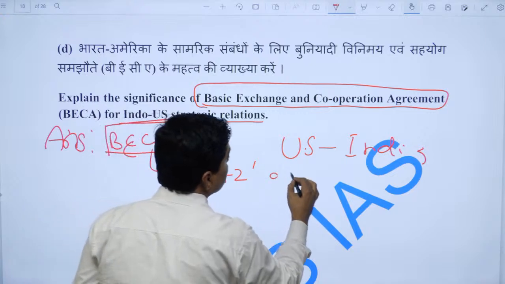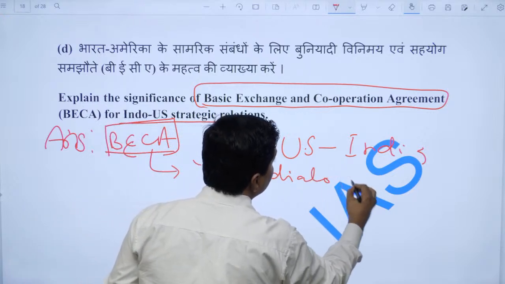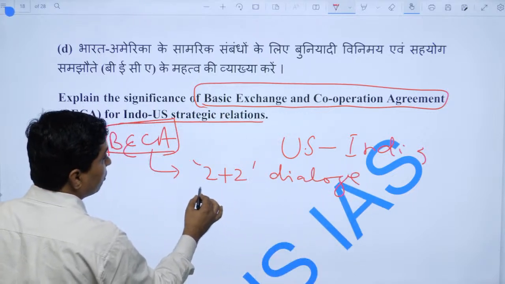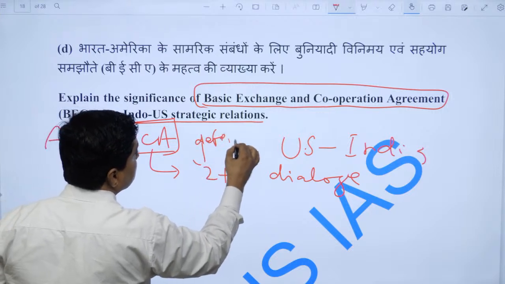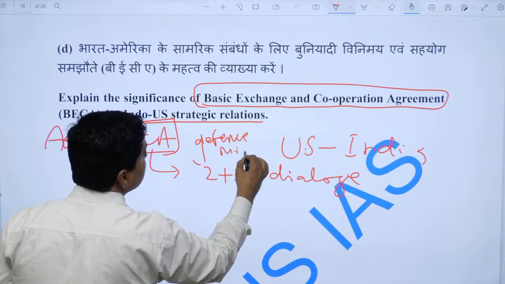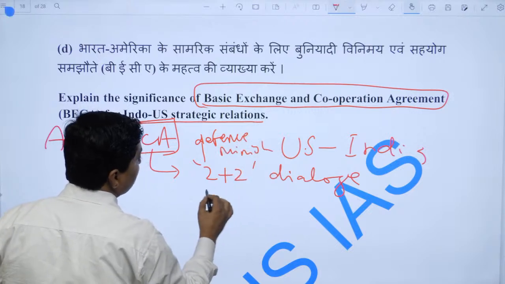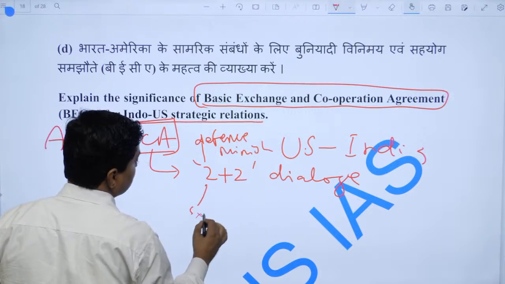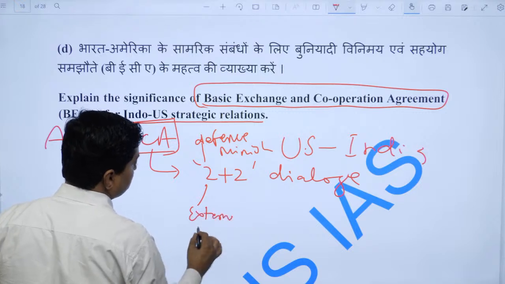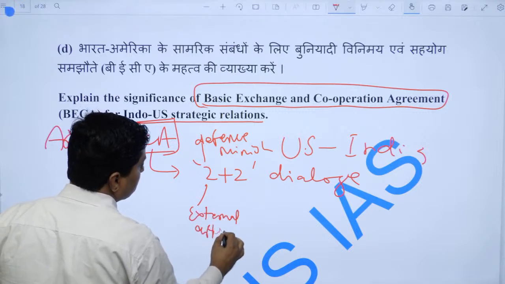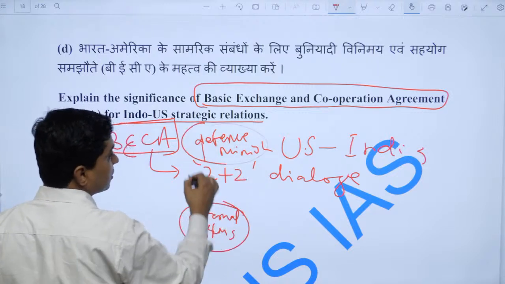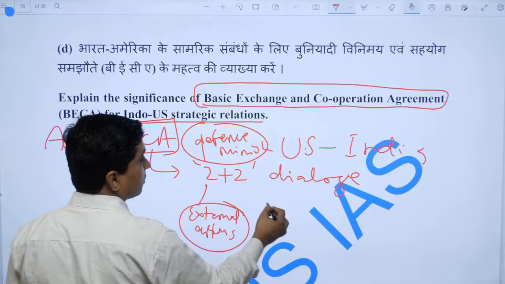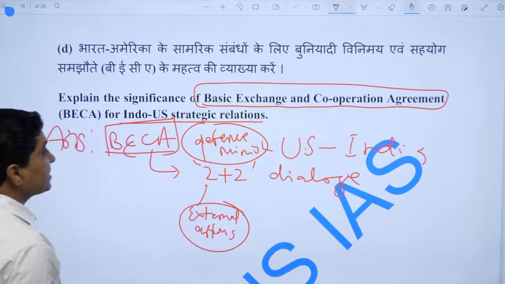The agreement established the 2+2 dialogue. What is the 2+2 dialogue? Here the Defense Minister and the Minister of External Affairs talk with their counterparts.